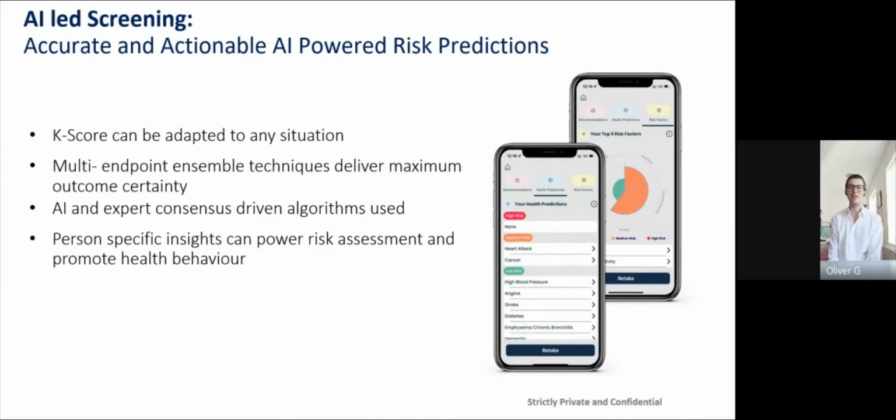We're using both artificial intelligence and expert consensus within our pipeline to give the maximum certainty that our answers are correct. As well as giving a prediction of an individual's future risk of disease, we can help to understand what factors are influencing the decision of our algorithm. And via these, we can hopefully promote positive health behaviors.